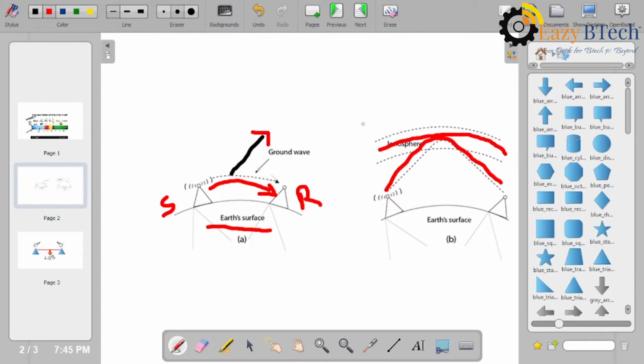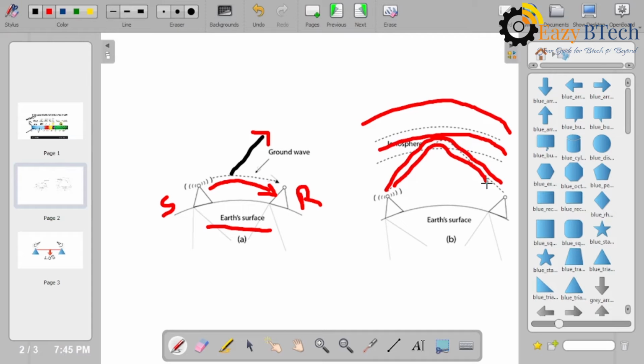We have different types of layers in the air. You know that: troposphere, stratosphere, ionosphere. These are the different types of layers. It also crosses the ionosphere layer. So at the surface, there are different directions while sending the data signals to the receiver. That's why we can call radio waves omnidirectional. They can use any direction while sending the data from source to destination.